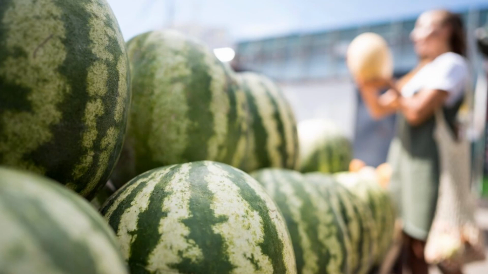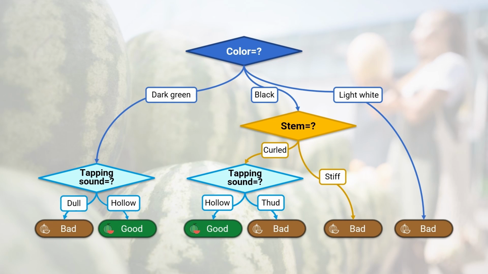Since the two sets of values in the watermelon picking example are not two sets of numerical values, the linear regression algorithm is not applicable. In this case, the decision tree algorithm may be useful. The principle of a decision tree is completely different from that of linear regression. It can be seen as a set of rules with a tree structure.